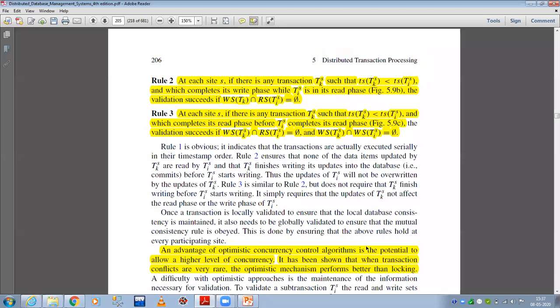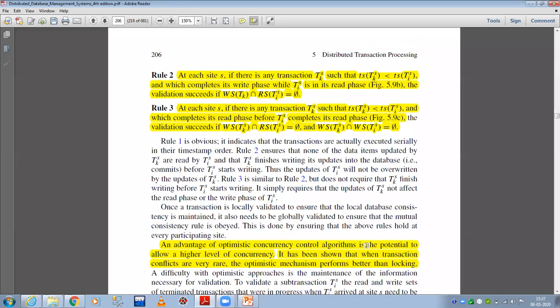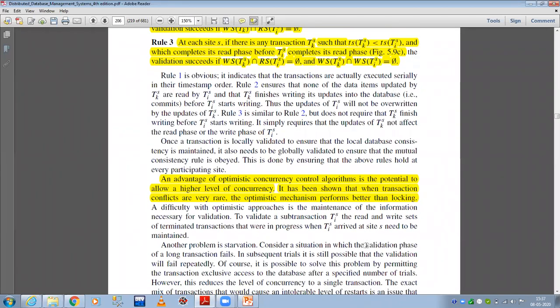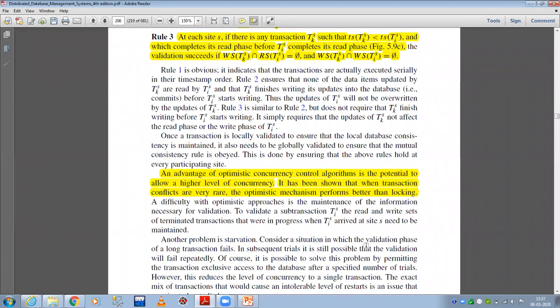So this is it. Rule 1 is obvious; everything is explanatory there. The advantage of the optimistic concurrency control algorithm is the potential to allow a higher level of concurrency. It has been shown that when transaction conflicts are very rare, the optimistic mechanism performs better than the locking system. So there are these rules which should be followed, then only the transaction will be validated, and it is highly effective in terms of concurrency control.